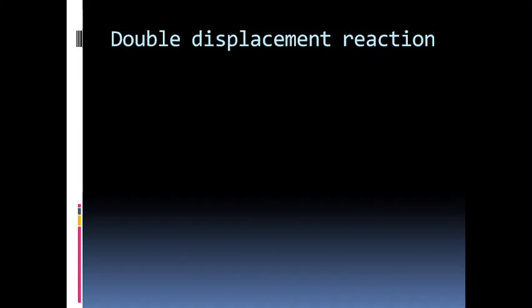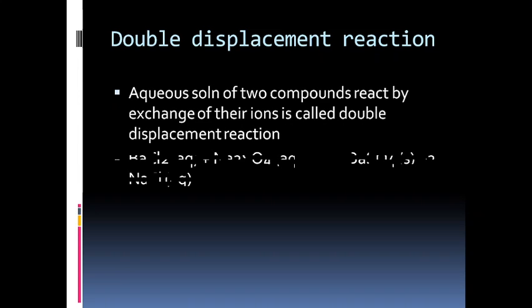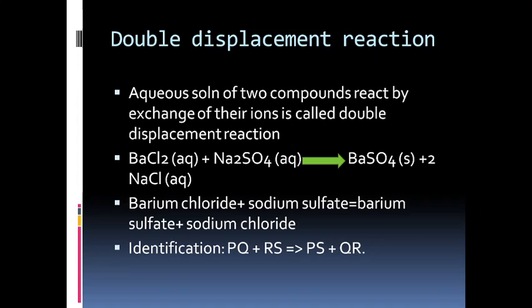So next, let's see the double displacement reaction. Now it is clear in your mind that during the displacement reaction, one element gets displaced from its place and combines with another one. Here, aqueous solutions of two compounds react by exchanging their ions. What will happen over here? Let's see the identification so it can be clarified.